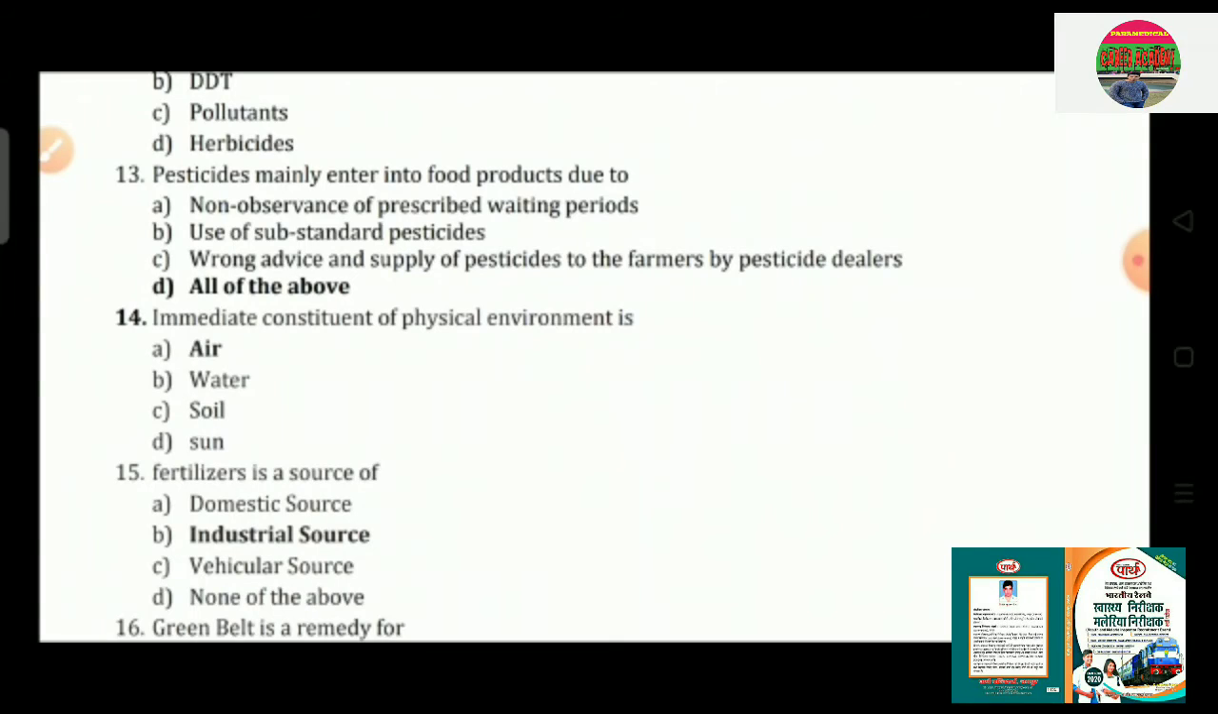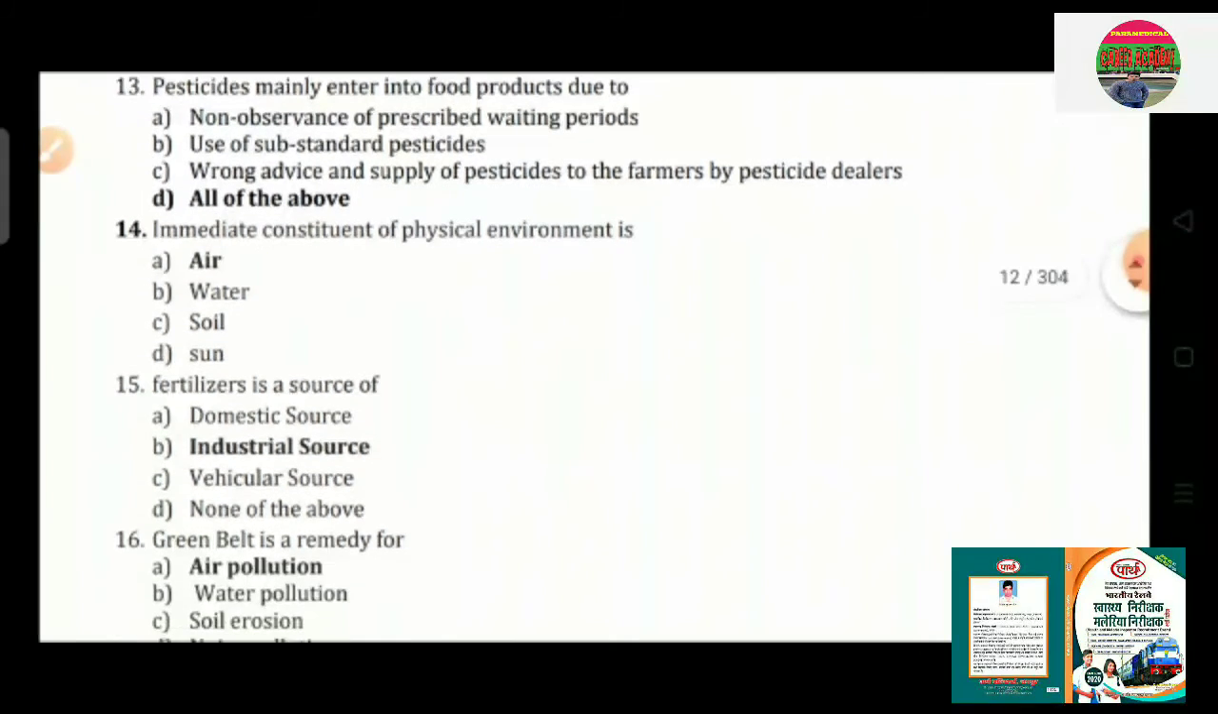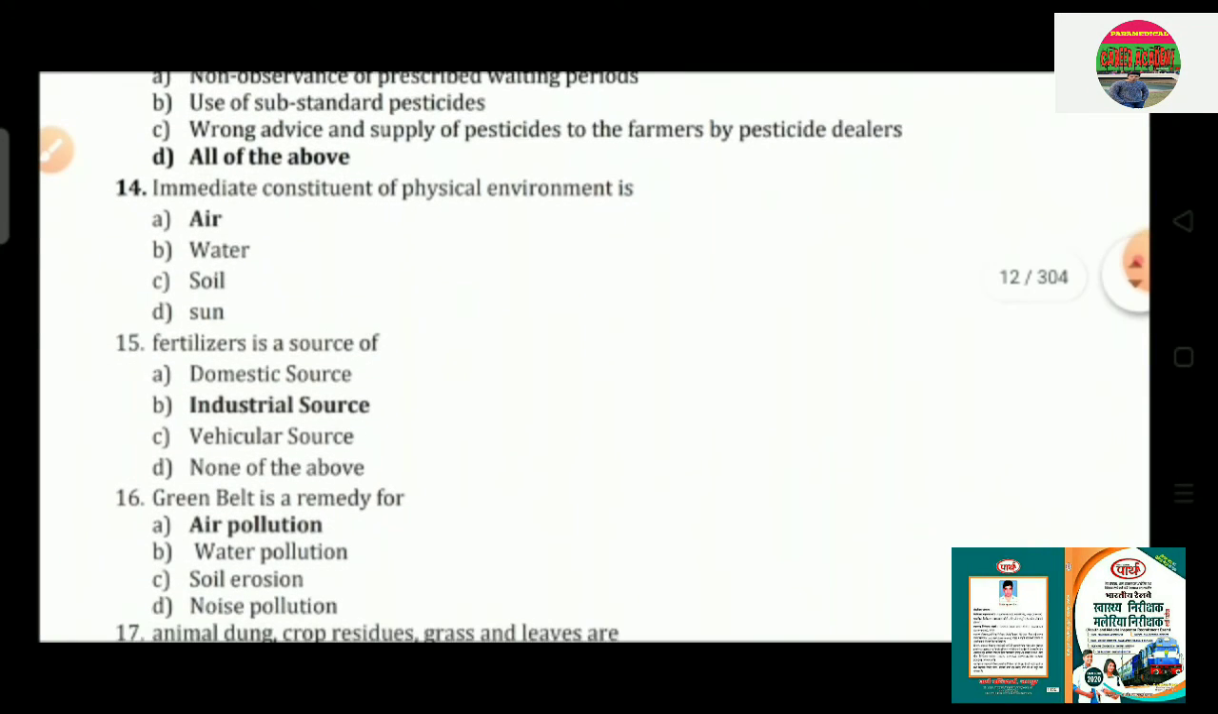Question number 15: fertilizer is a source of option A, domestic source; option B, industrial source; option C, vehicular source; option D, none of the above. So the correct answer is option B, that is industrial source.